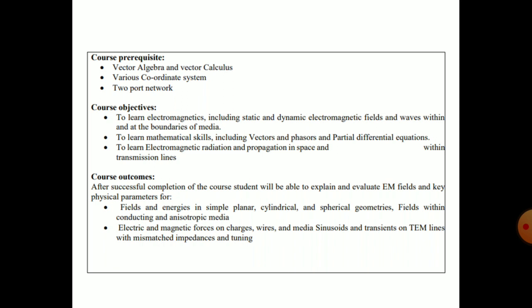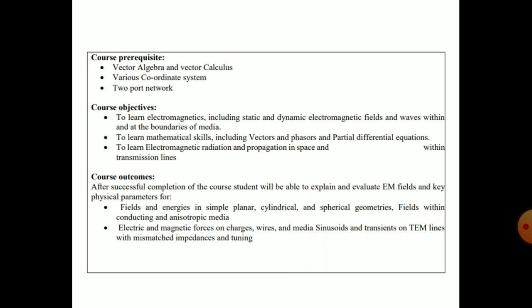Electromagnetic engineering is a communication related subject, and if you are working on communication related subjects, then you should know the different parameters like Z parameters, Y parameters, and ABCD parameters. Otherwise it will be difficult to understand the concepts related to communication. So you should know the two-port network.